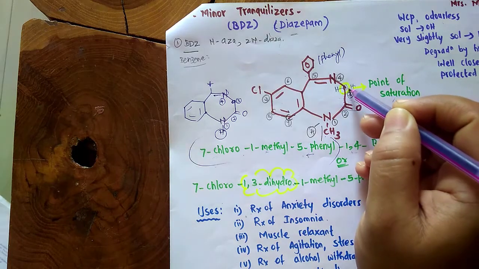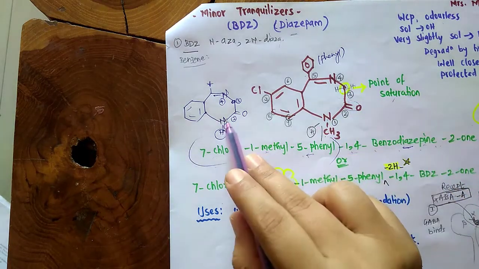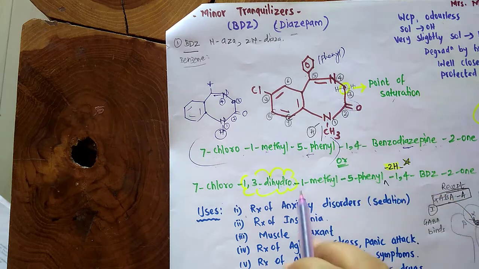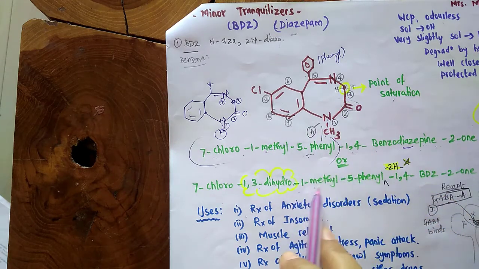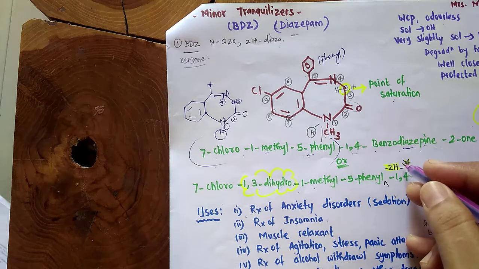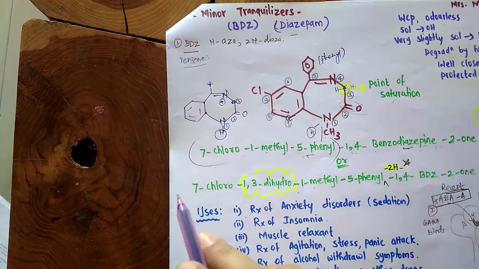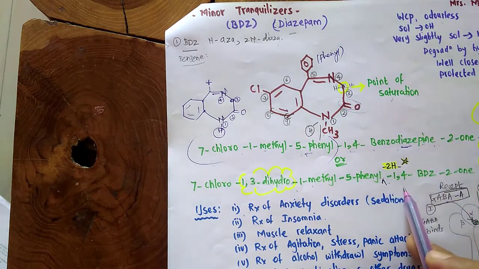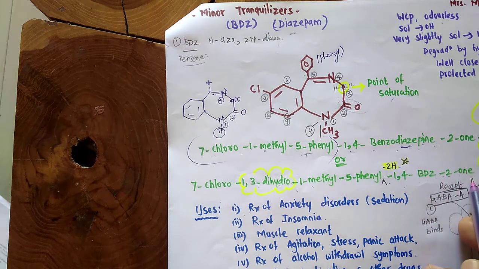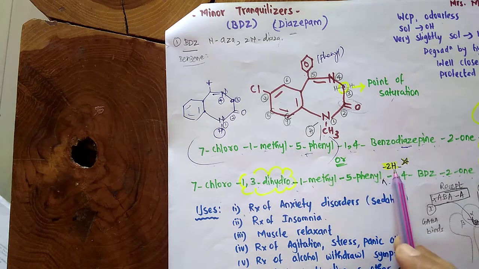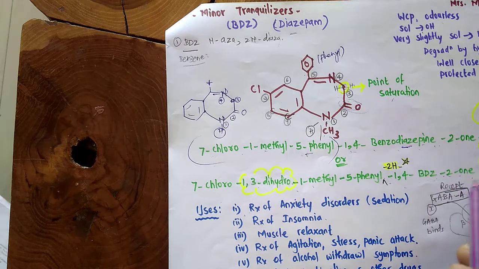Since there are 2 hydrogens on third position, and at first position, instead of hydrogen there is a methyl in the benzodiazepine, it is 1,3-dihydro at first position and third position. At first position instead of hydrogen there is methyl, then 5 position phenyl, then 2H. What is this 2H? At second position there is the presence of oxo, where hydrogen would have been there, so it is 2H-1,4-benzodiazepin-2-one. So the complete name becomes 7-chloro-1,3-dihydro-1-methyl-5-phenyl-2H-1,4-benzodiazepin-2-one.